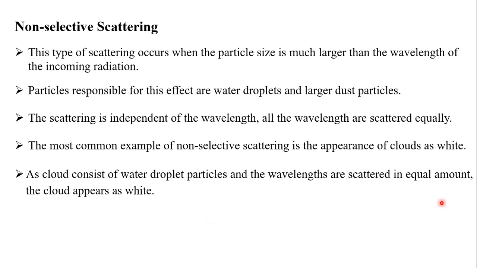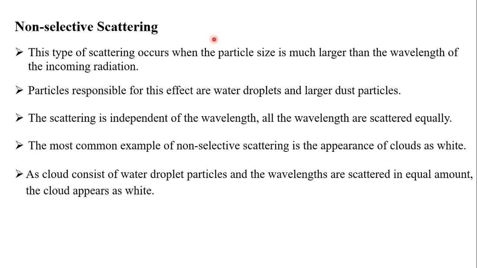The most common example of non-selective scattering is that clouds are white. The cloud looks white. I'm correcting myself: previously I said it is Rayleigh scattering. It's not Rayleigh scattering, it's non-selective scattering. Why does the cloud look white? Because of non-selective scattering, which plays a major role. Here the wavelength is smaller and the particles are much larger when compared to Mie scattering.